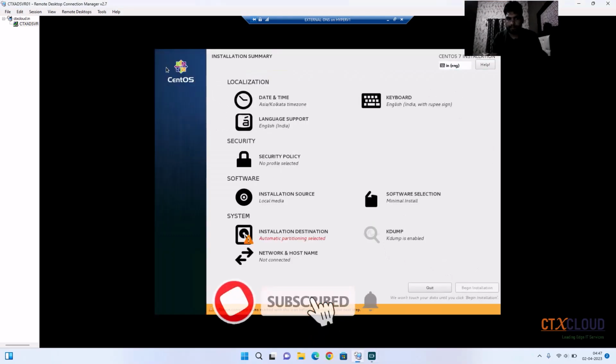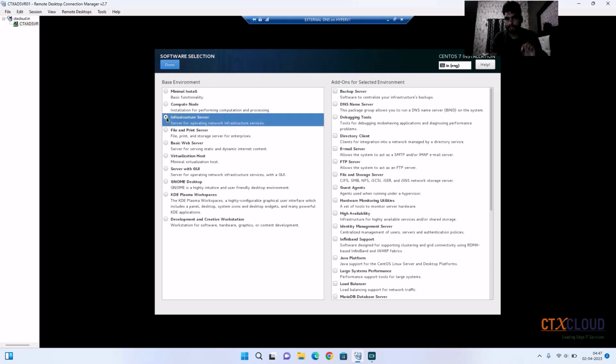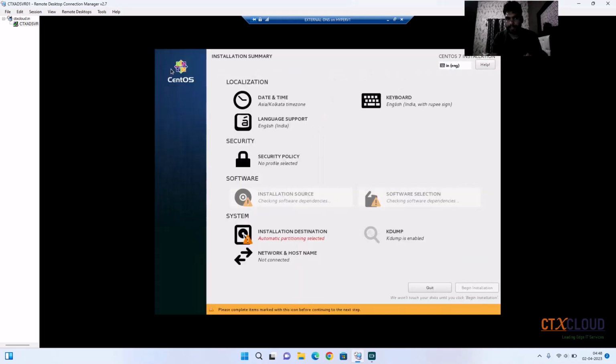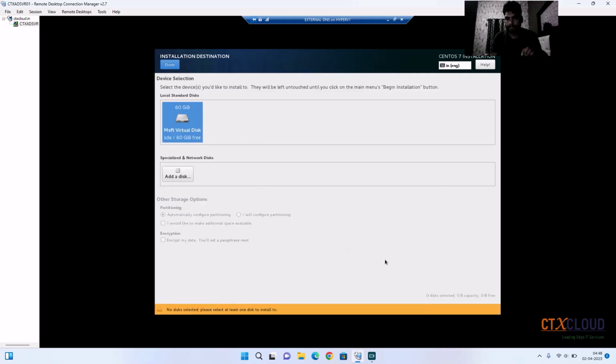So click on done. Here you need to select the software selection. So here you make sure you guys will select the infrastructure server here. Click on done. After that you need to select this hard disk where you want to install this server. So I'm going to select this virtual disk. Click on done.